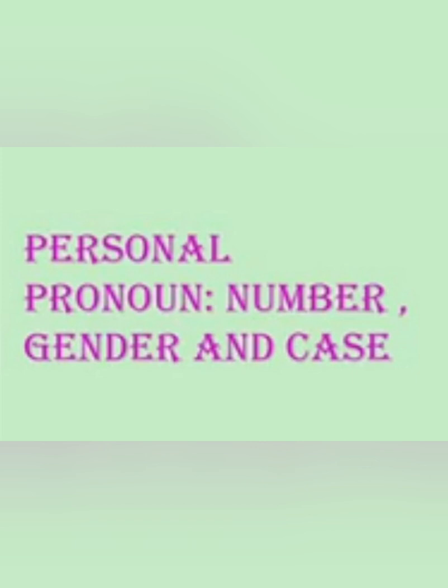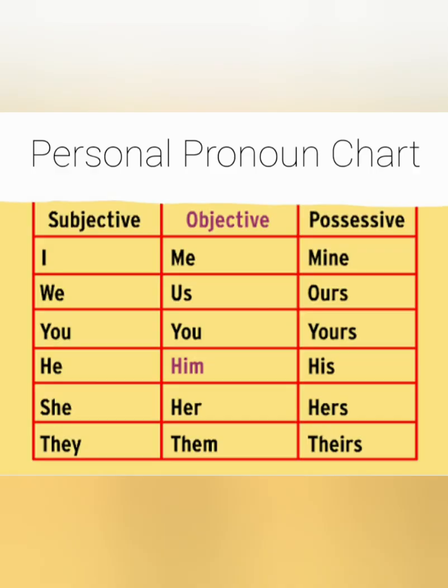Students, today I am going to start with the new grammar topic, that is personal pronoun, number, gender and case. So in this chapter I am going to explain how we change the number of pronouns, how we change the gender of pronouns, and how different pronouns are used as subject and as an object in a sentence. So, what are the guidelines or rules that we need to take care while using a pronoun as subject or as an object? But before I start the topic, let me give you an activity.